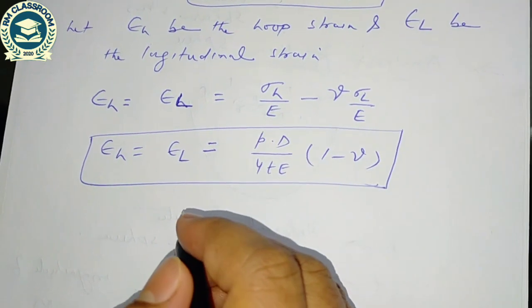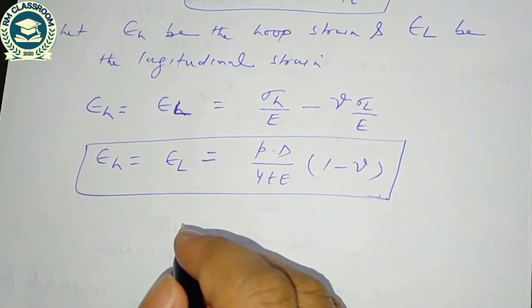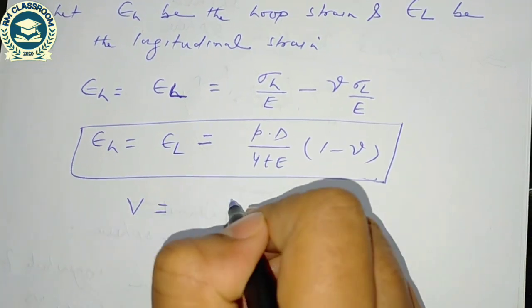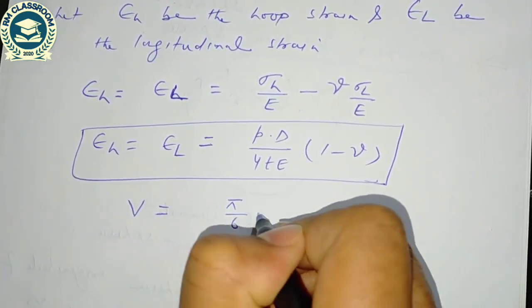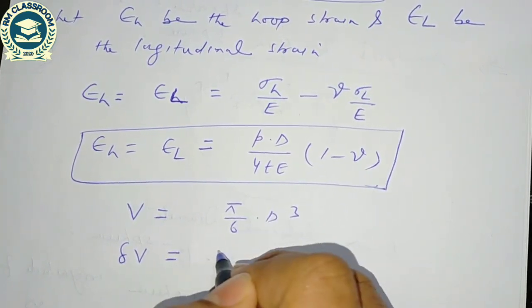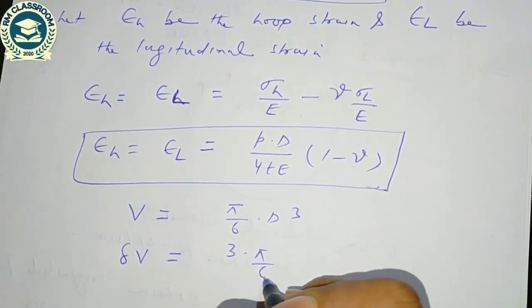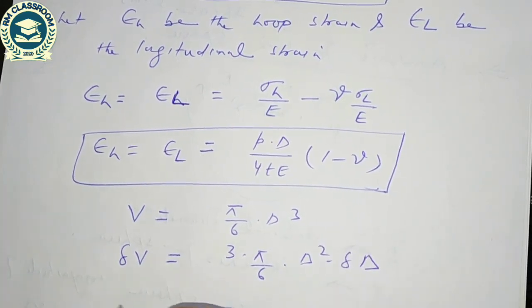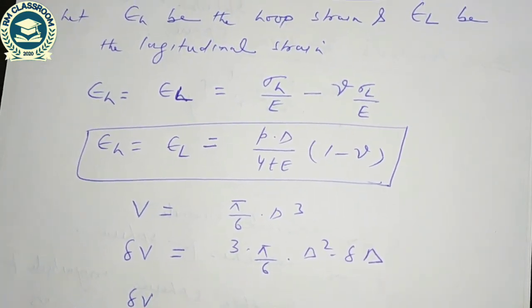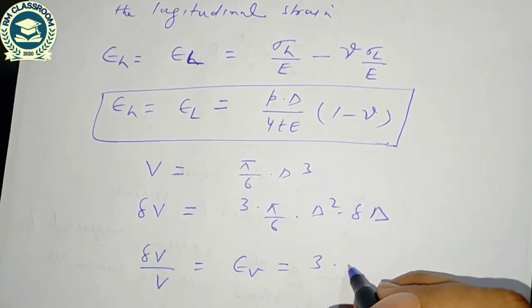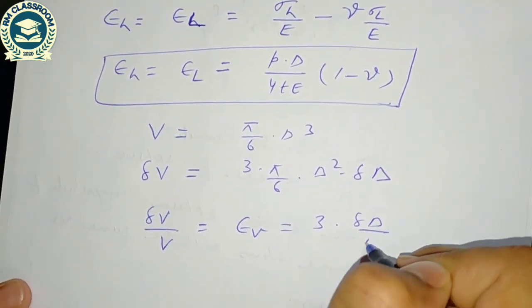If I am interested to compute the value of volumetric strain, we know the volume of the sphere is pi by 6 into d cube. So differentiating, delta V is 3 times pi by 6 into d square into delta d. So delta V by V is equal to epsilon V is equal to 3 times delta d by d.